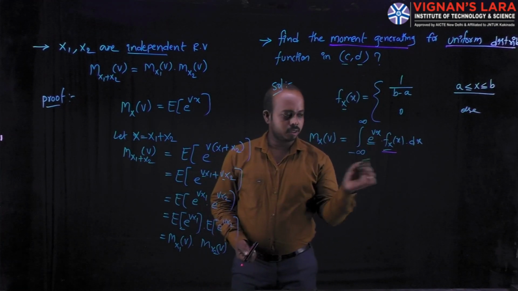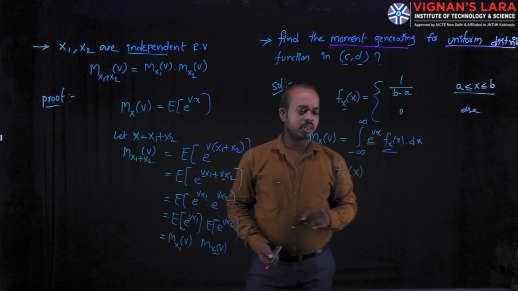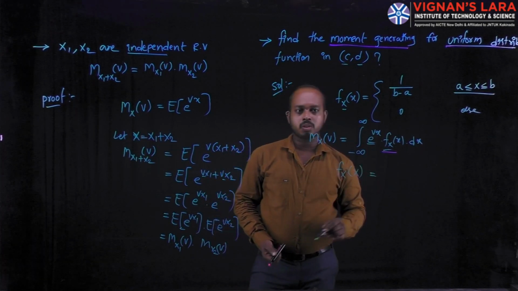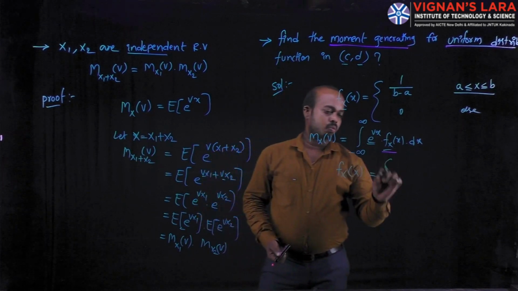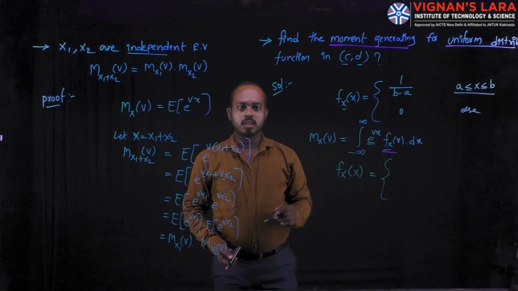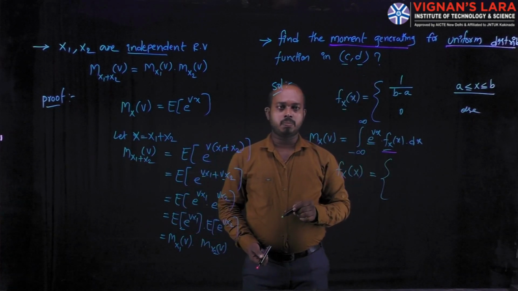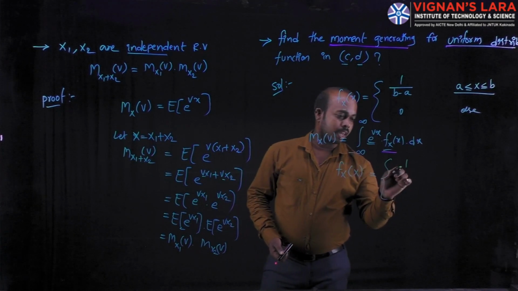Here I am writing the density function according to the given data: f x of x is equal to 1 divided by d minus c, since c is the lower value and d is the higher value.